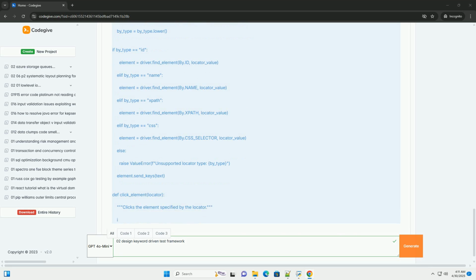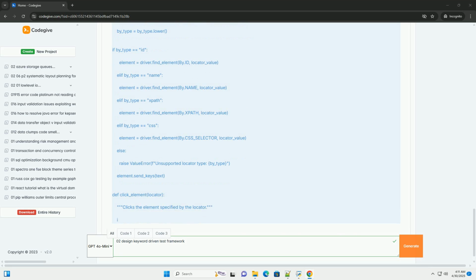arg1, arg2, arg3: arguments to pass to the keyword function. You can add more arg columns as needed. You can also use Excel files for test data if you prefer. In that case, the openpyxl package will be necessary. 4. Keyword library, keyword/keyword_library.py. This file defines the functions that implement the keywords. We'll use Selenium WebDriver for interacting with a web browser in this example.